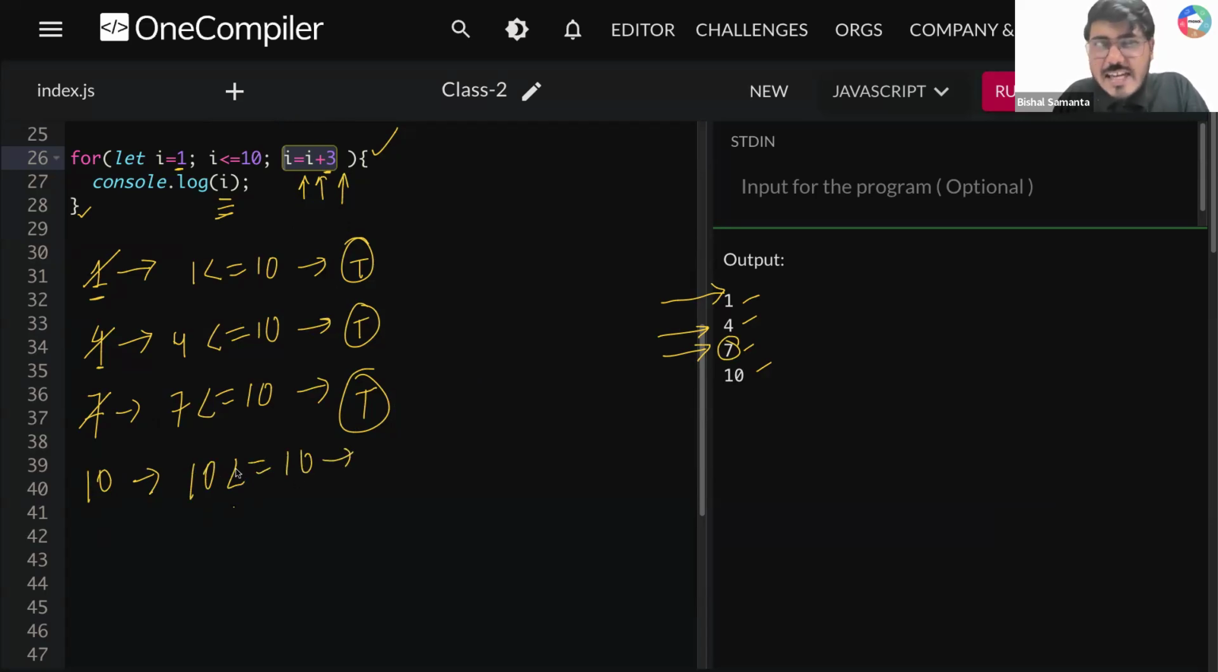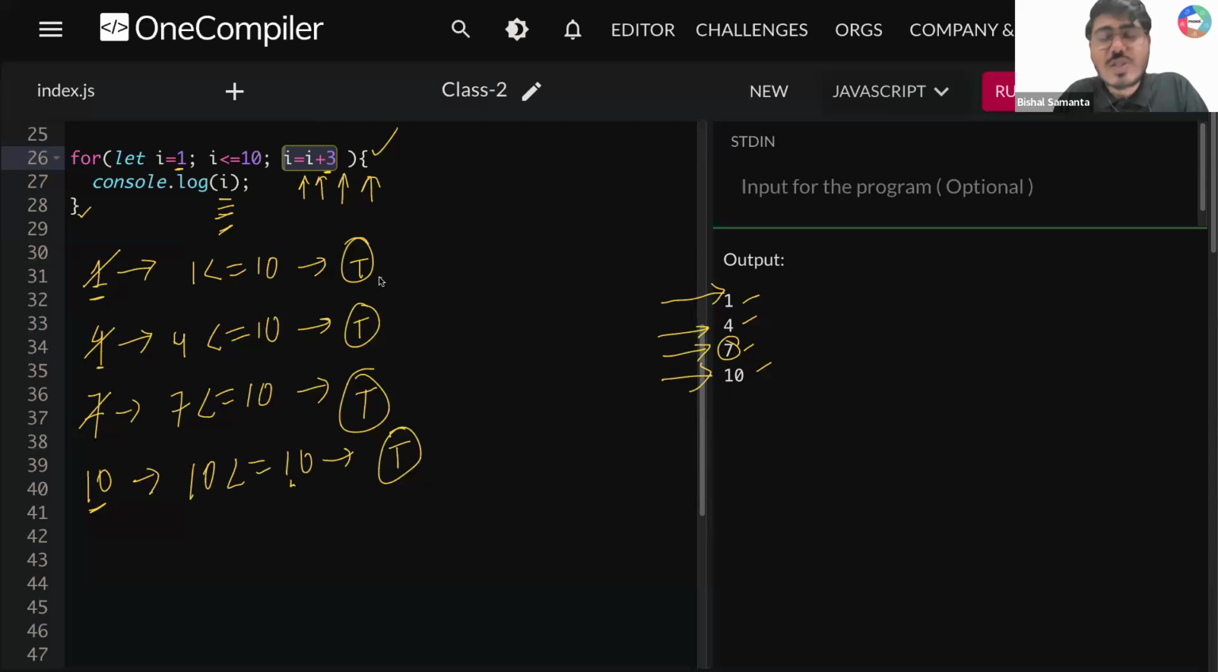Is 10 less than equal to 10? Yes, 10 is equal to 10. So you are getting again true output. What you have to do? Console.log I. What is your I value? I value is 10. You are printing this 10 here, guys.